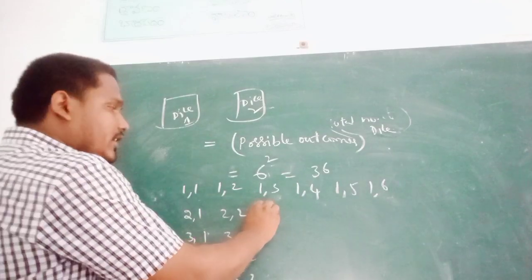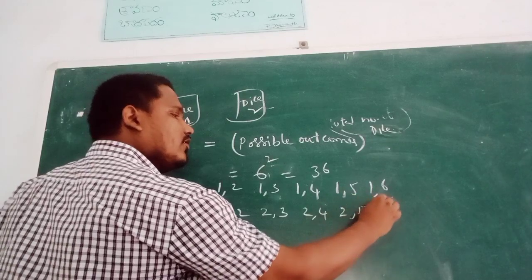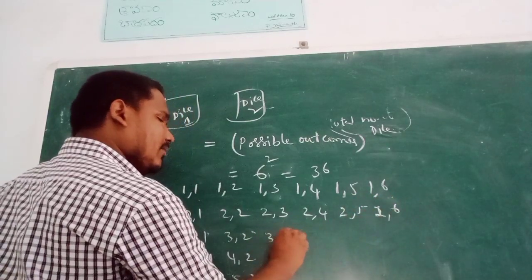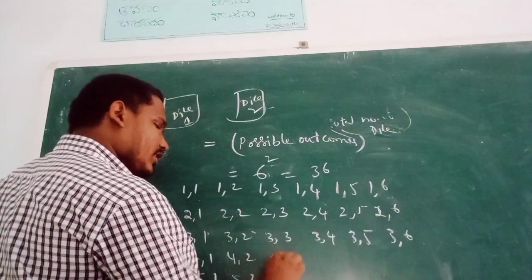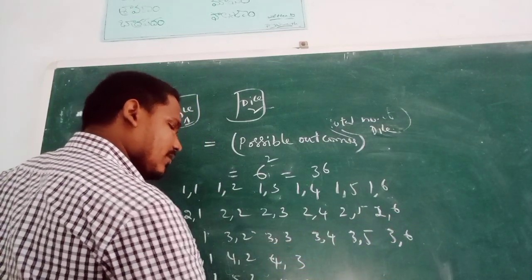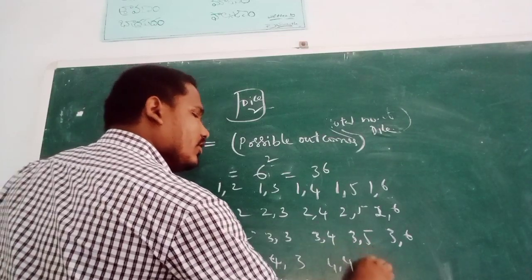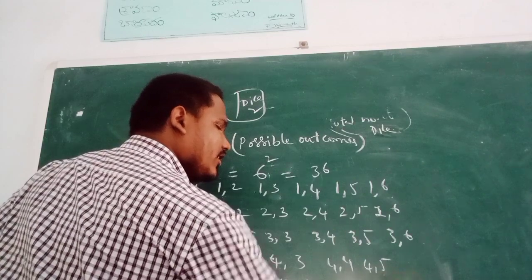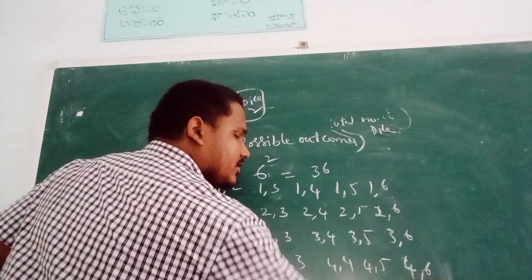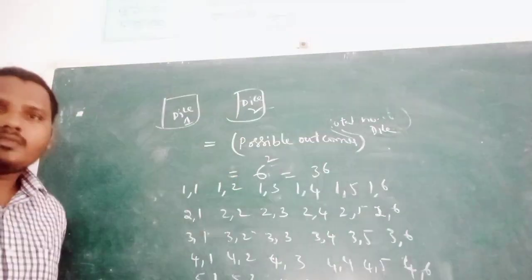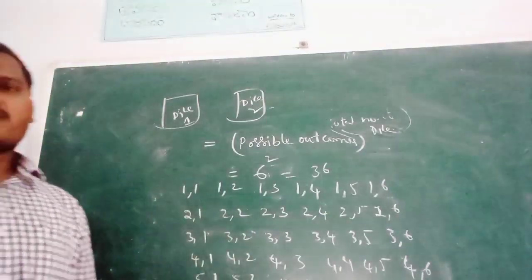Next, 2 comma 3, 2 comma 4, 2 comma 5, 2 comma 6, 3 comma 3, 3 comma 4, 3 comma 5, 3 comma 6, 4 comma 3, 6 comma 3, 6 comma 4, 5 comma 4, 4 comma 4, 4 comma 5, 5 comma 5, 6 comma 5, 4 comma 6, 5 comma 6, 6 comma 6. This type of outcomes will come.